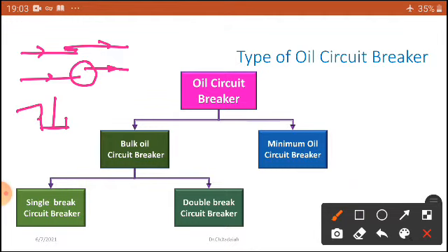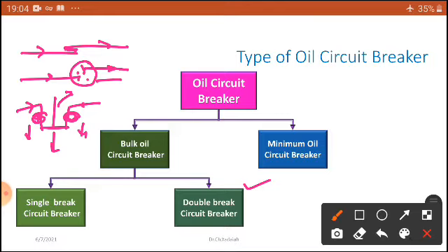from this one I connected here, from this one I connected here. That means this is a moving one, this is a fixed one. If I move in this direction, what will happen? It will come here in this direction and it is also coming in this direction. So breaks take place at two places, that is known as the double break circuit breaker. In this case, only a single break circuit breaker. So that is the basic concept, dear students.